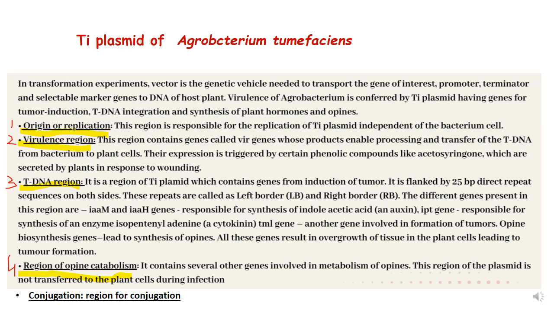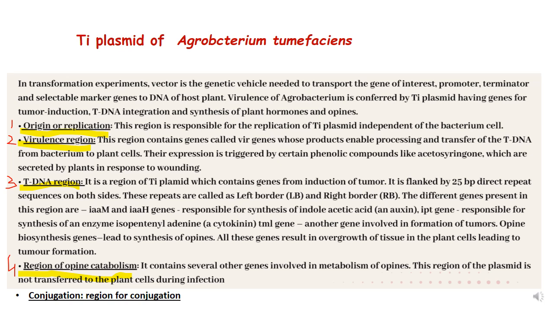This region has genes called Vir genes, whose products enable the transfer of tDNA from bacterium to plant cells. Then the tDNA region is a region of the Ti plasmid which contains the oncogenes, and it is flanked by 25 base pair direct repeats on both sides, which are called left border and right border.